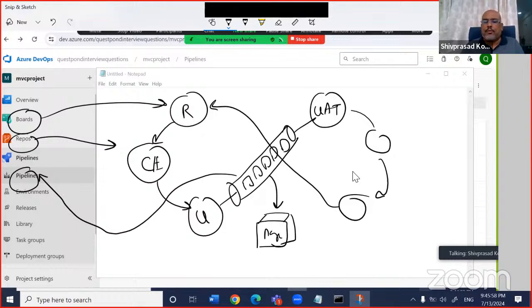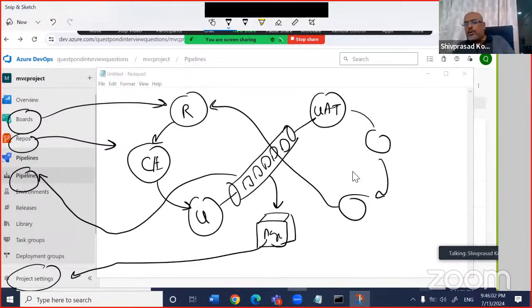And where does the agent come from? The agent comes from the agent pool. In the project settings, if you remember, when you clicked on it, there was an agent, a machine, an agent pool, right? And what are these small things out here? Internally, these are nothing but steps. In the step, we had two kinds of tasks. One was a task. What was this task? This task was nothing but an Azure DevOps ready-made task, VS build and so on. The other, you can create a script if you want to write a command line, right?